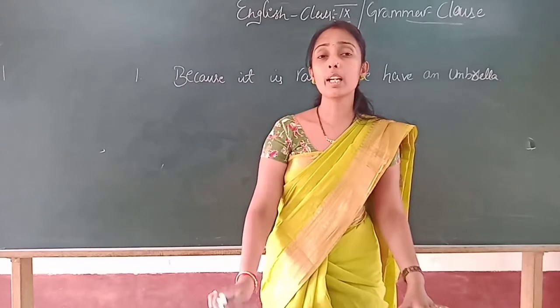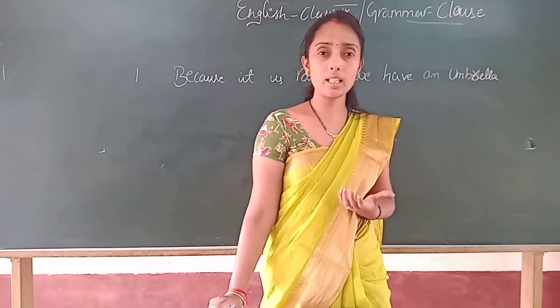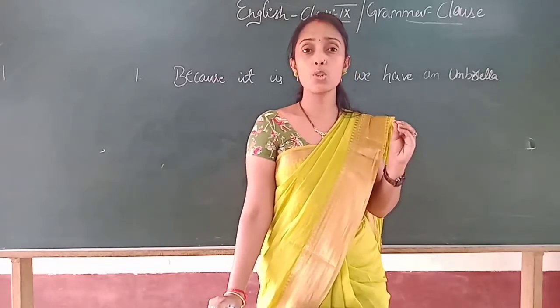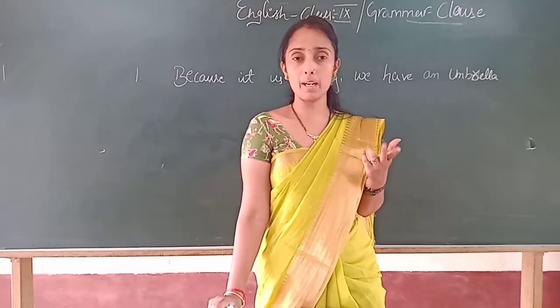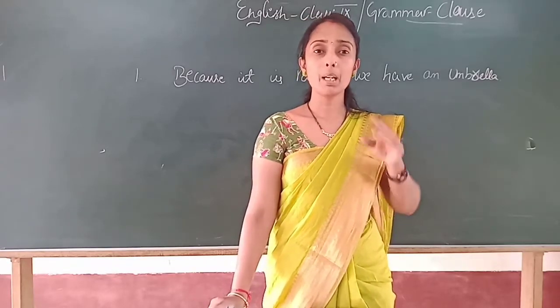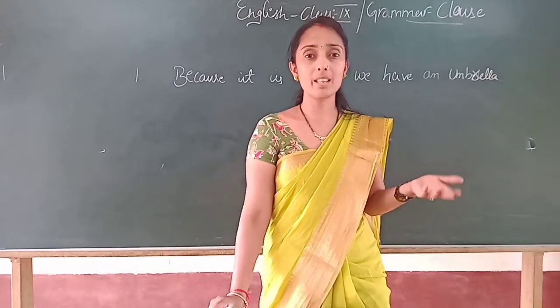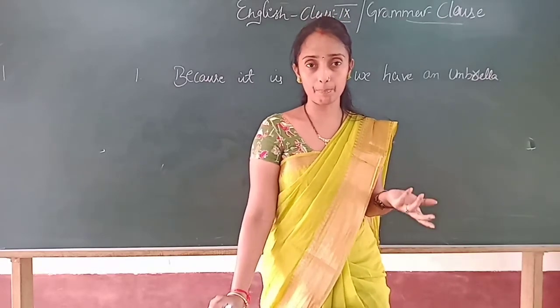So what is an independent clause, children? An independent clause means a sentence should contain subject, verb and object. If it is there, that much is enough to become a complete sentence, and it doesn't require anything more than that to give the information.